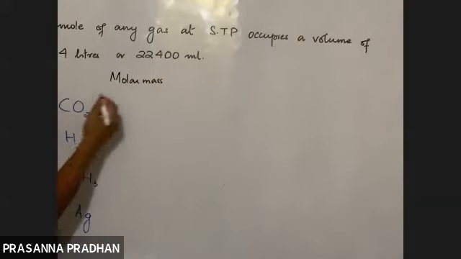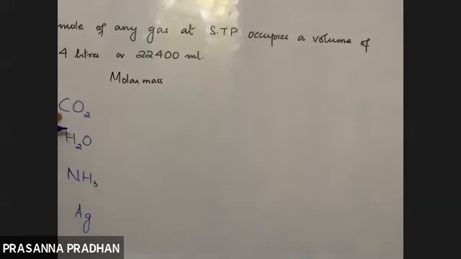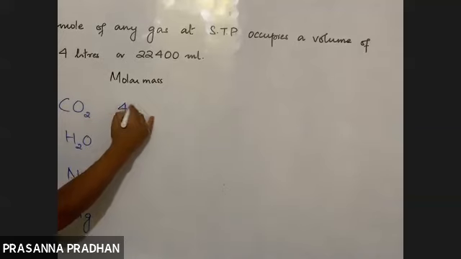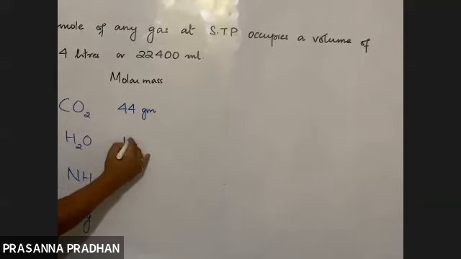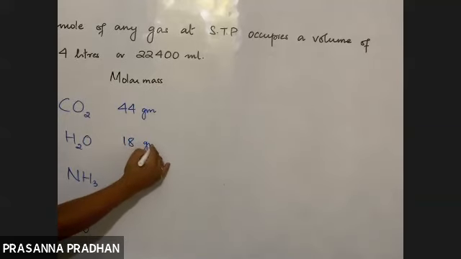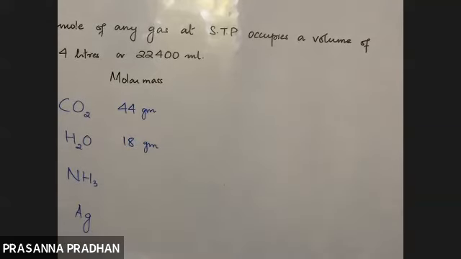Fine. So what is the molar mass of carbon dioxide? If I calculate, the atomic mass of carbon is 12 plus 32, it would be 44 gram or 44 AMU. Water, it is 18 gram, we know. Fine. What about the molecular mass of ammonia? It is 17 gram, 14 plus 3. And silver is an element, so we don't write molecular mass, rather we write atomic mass. So the atomic mass of silver is 108 gram.